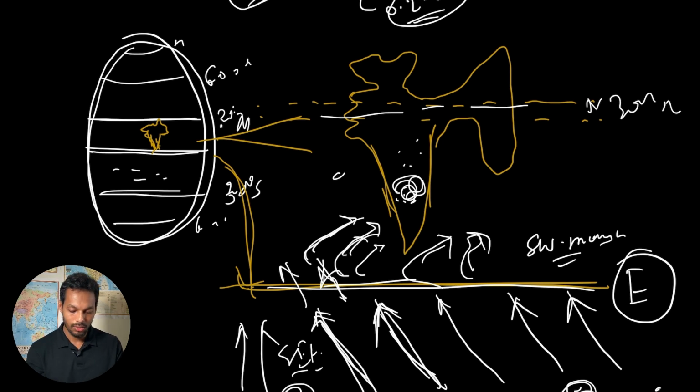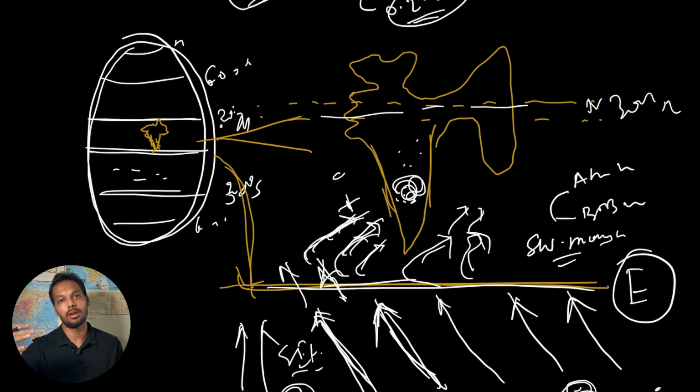Okay, so the southwest monsoon wind has two branches: one is the Arabian branch, another one is the Bay of Bengal branch. This is called the Arabian branch because it is moving over the Arabian Sea. Then this is called the Bay of Bengal branch because it is moving over the Bay of Bengal.